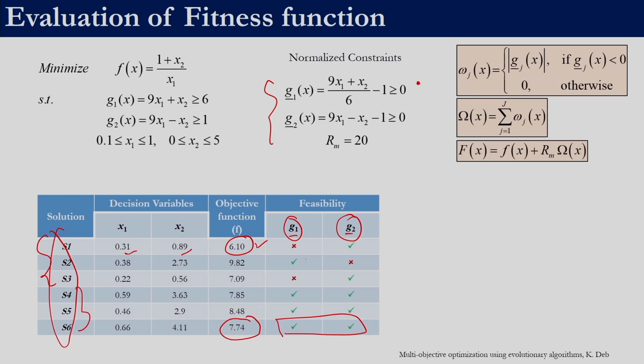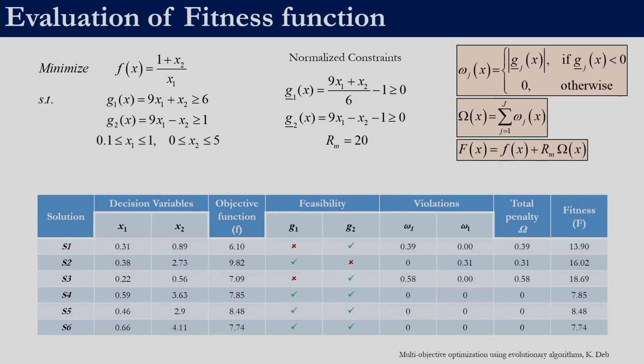This is what we want to happen. But what we can actually supply to the algorithm is just a fitness function value corresponding to each of these solutions, and then the algorithm is going to select the best solution. We want the algorithm to select S6 and not S1. So, the only control that we have is over the fitness function which we pass to the algorithm. So, what we can do is calculate this omega 1 and omega 2.